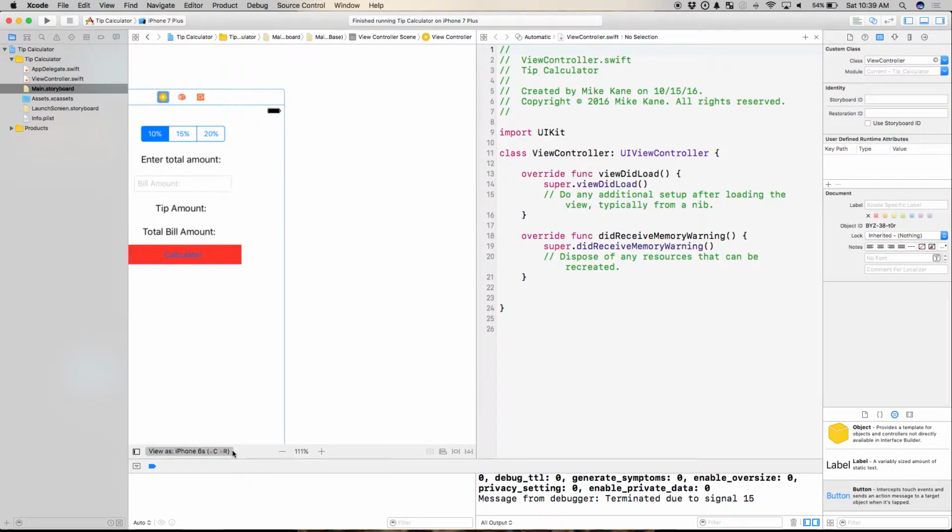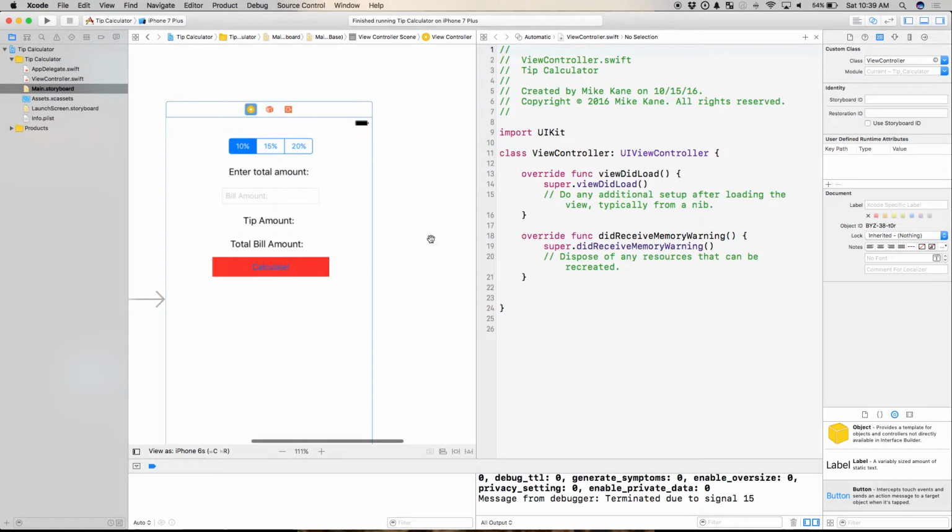You know, I said I'm not good at math, but I rock at some Venn diagrams, okay? So notice how it opens both of them here. The assistant editor is making a guess. Well, you clicked on this view controller in your Interface Builder. That means you probably want to see the associated class, the code file that contains the class that this corresponds to. Great job, Xcode. If yours is not, it might say something like interface.